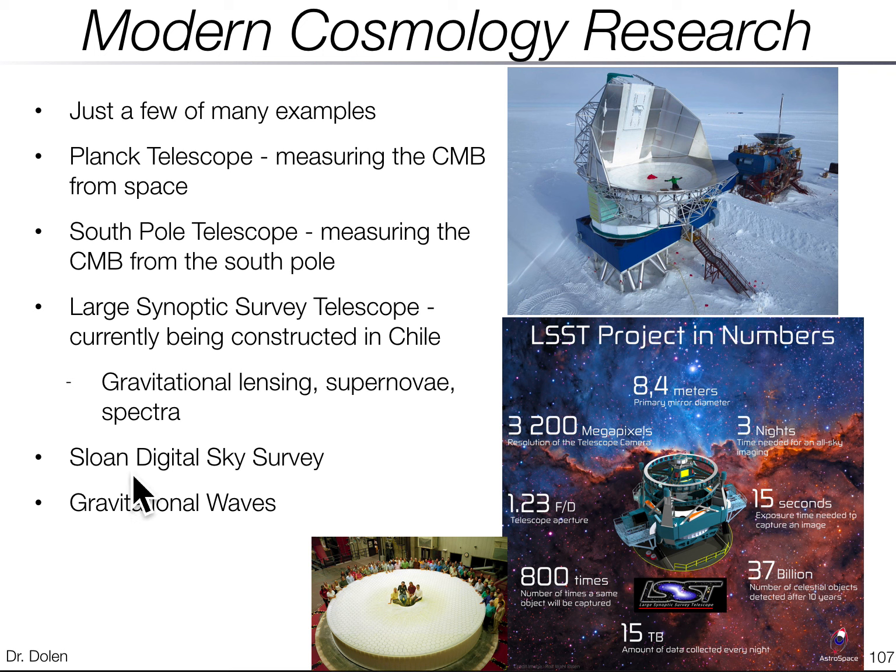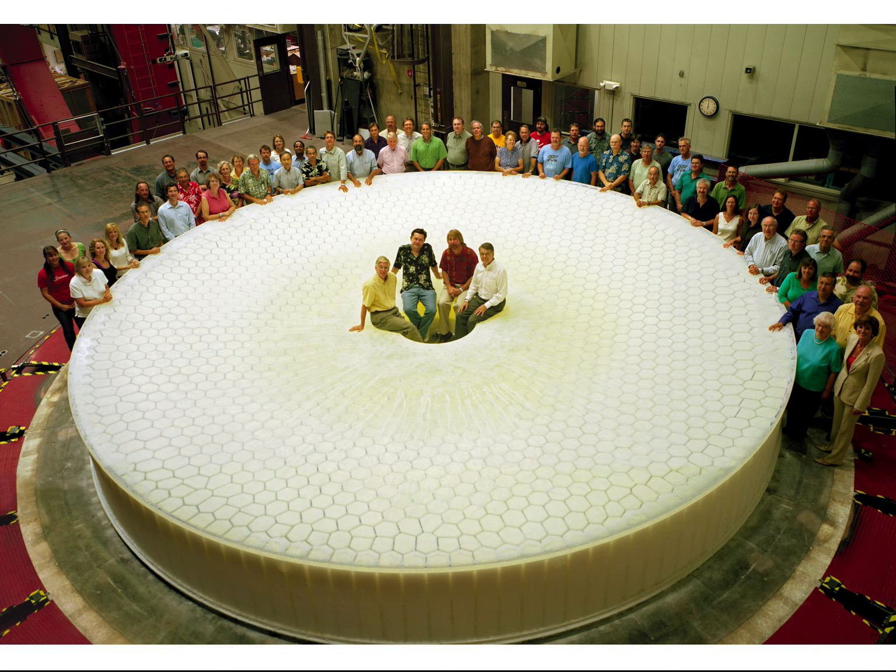The Sloan Digital Sky Survey was another really neat project, which used a whole bunch of telescopes all over the world to measure the spectra of many different objects and measure the expansion of the universe. And of course, in the last few years, we have a new way of studying the universe, which is gravitational waves, a whole new way to study the universe, not with photons, but with gravitational waves. Here's a quick picture of the mirror being constructed for the Vera Rubin telescope.